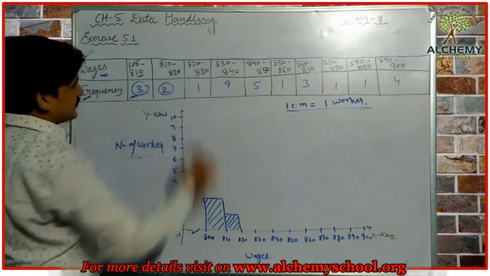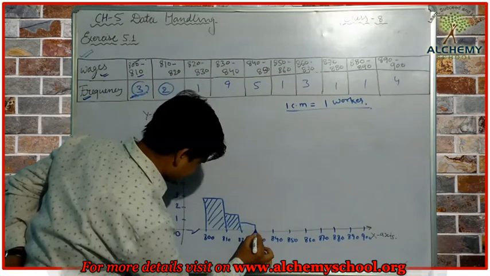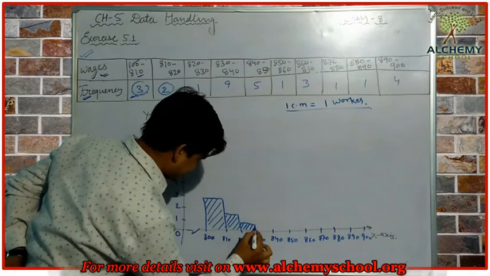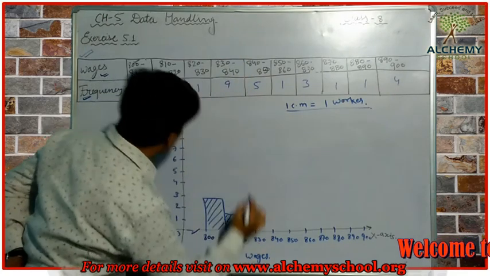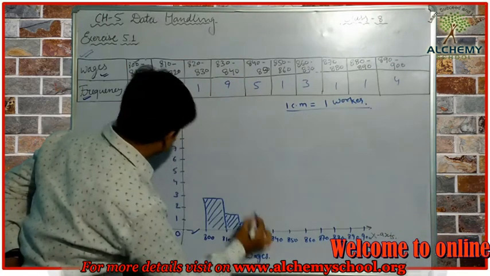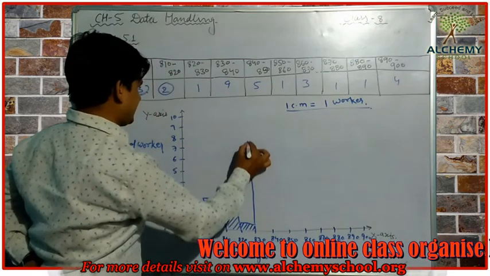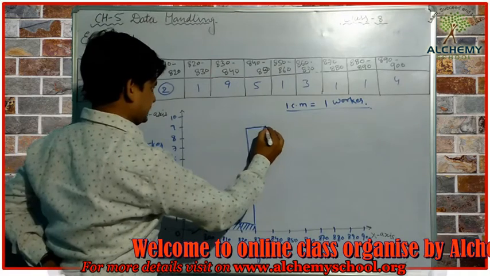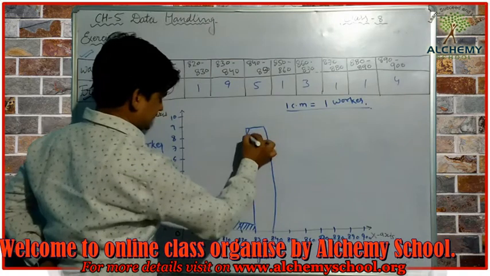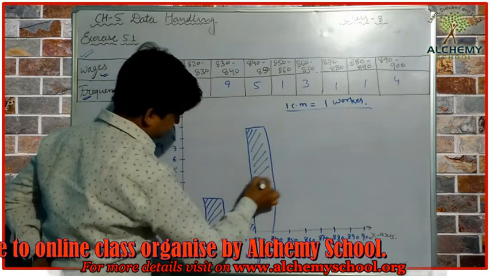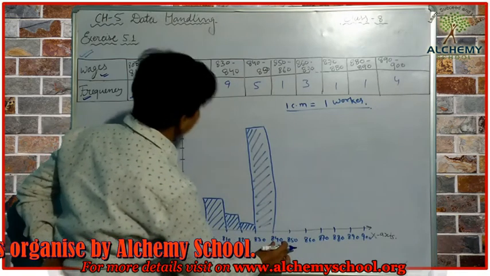Now 820 to 830, simply we make another bar of 1 centimeter. Now 830 to 840, this is 9. So the largest bar we have to make here is for the class interval 830 to 840.